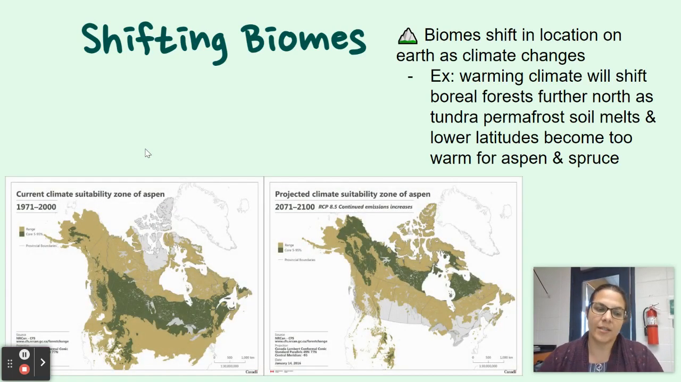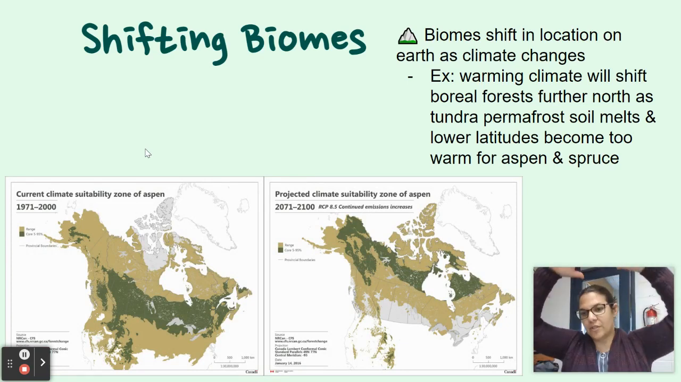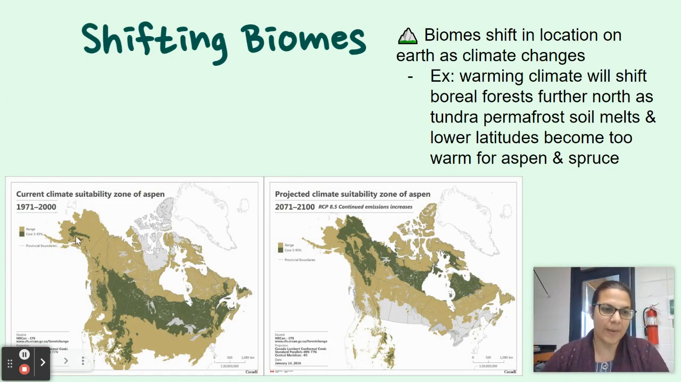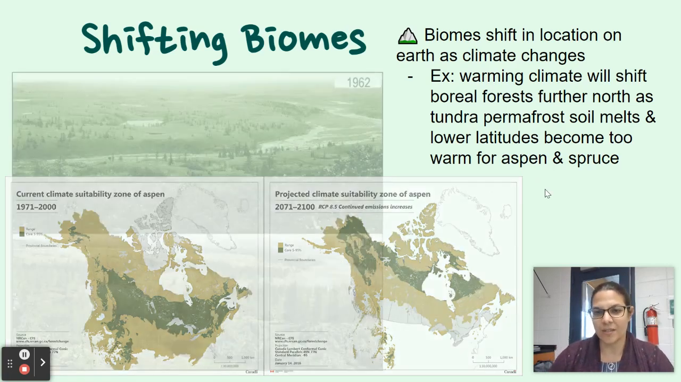So the boreal forests need really cold temperatures. As the earth warms, these boreal forests are going to shift north. Here in this picture, they're talking about aspen trees. This is the happy medium for aspen trees in this dark green area, and these are higher elevations. They're saying from 2071 to 2100, this is now going to be the new range, the happy place of aspen trees, which is kind of crazy.